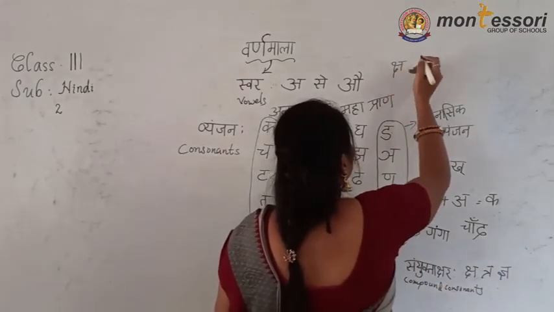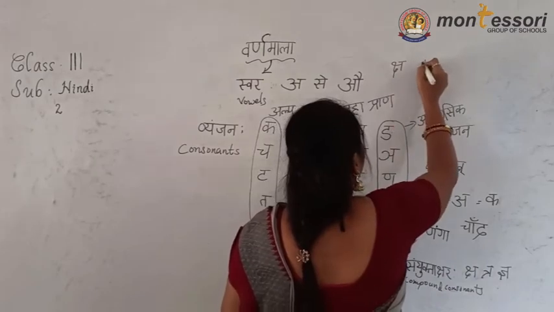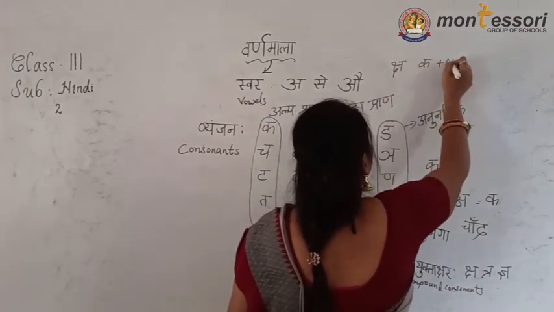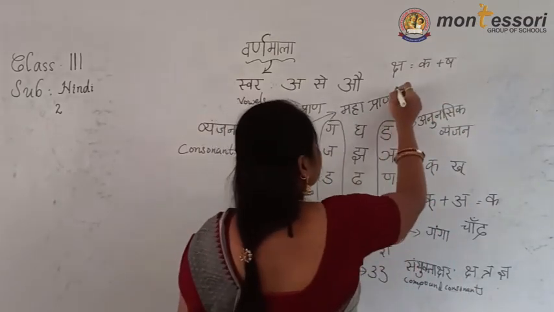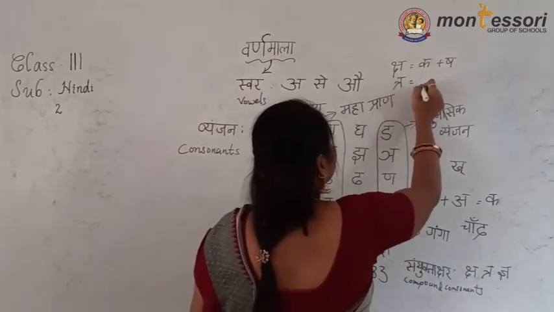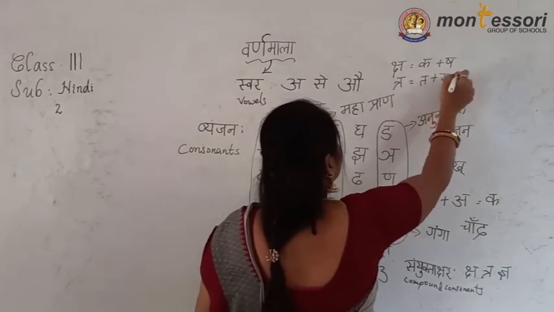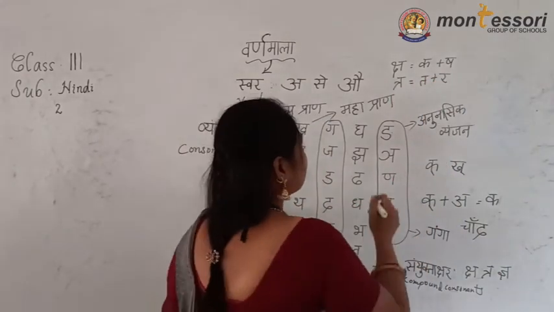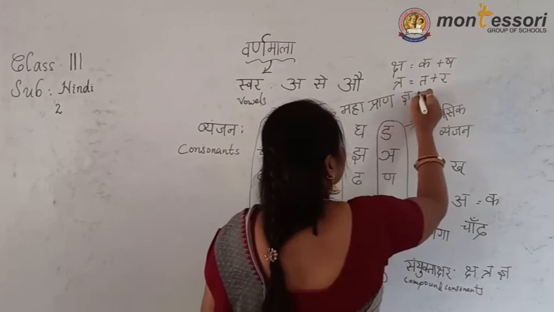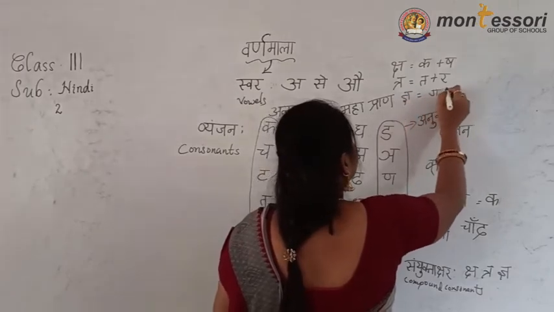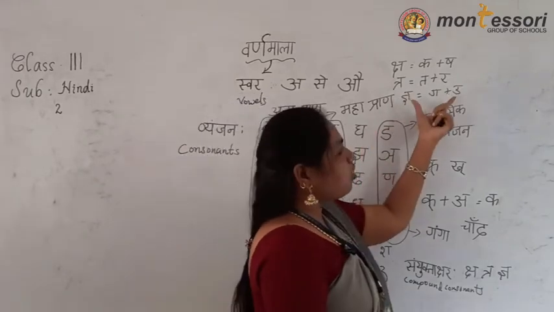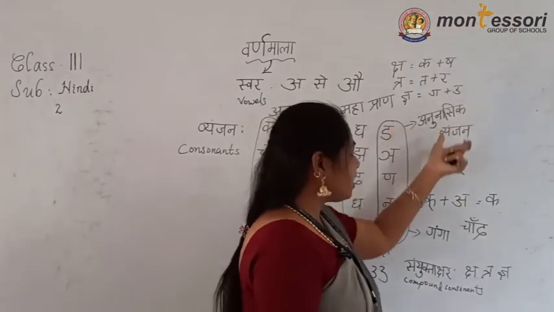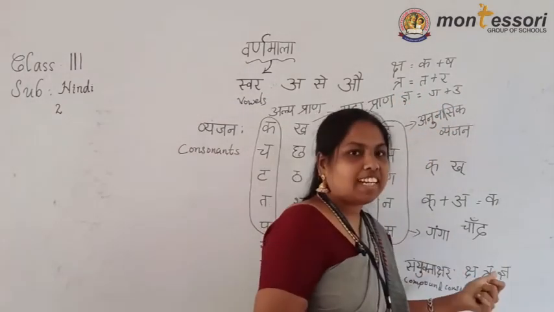Example, ksha is ka plus sha sound. Next, tra is ta and ra. Understand, children? Next, gnya means ga and inya. These two sounds are hidden in that one. That's why we call them samyuktakshar letters.